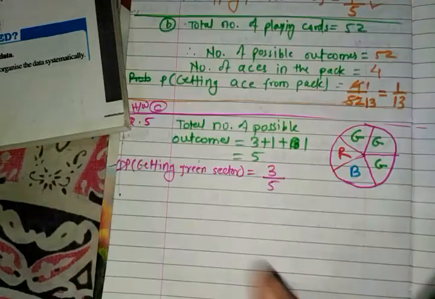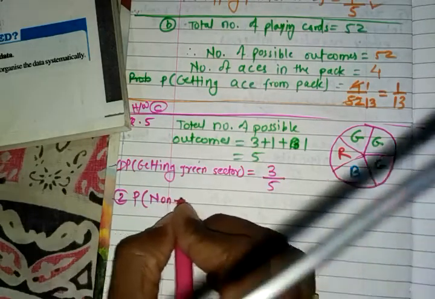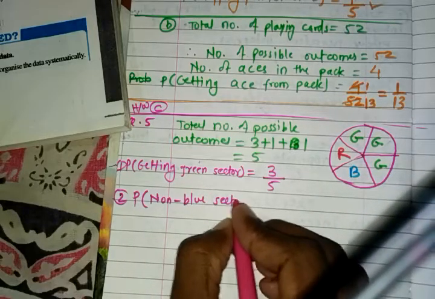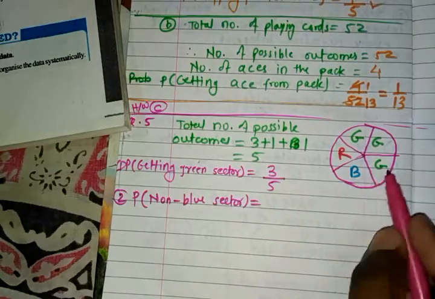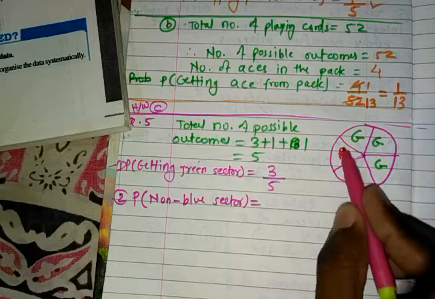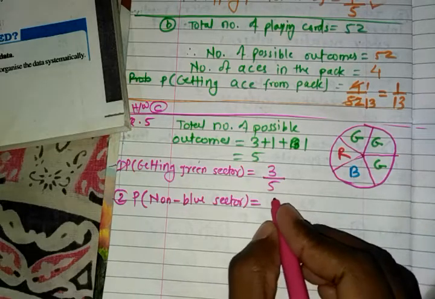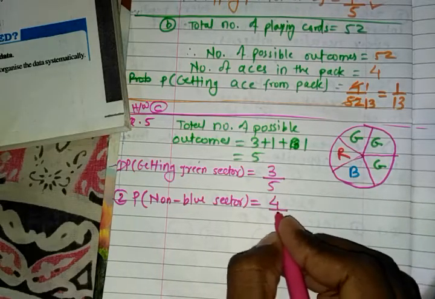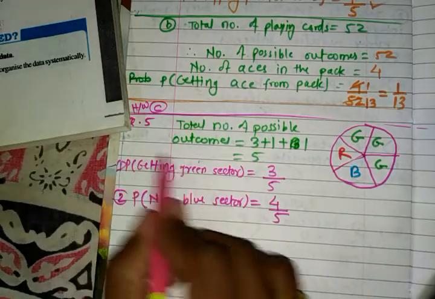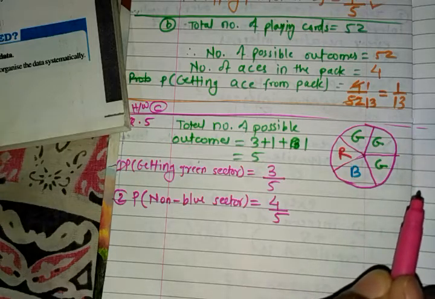Likewise, we have to find the probability of getting a non-blue sector. So how many non-blue sectors? You will subtract only one blue sector out of 5. So that remains 1, 2, 3, 4. So 4 non-blue sectors out of 5. So the answer would be 4 by 5. In this way, it is a very simple problem, but without drawing the diagram you cannot understand it.